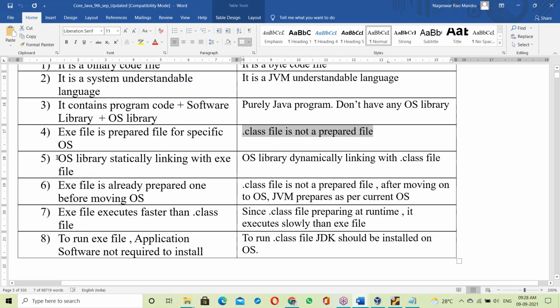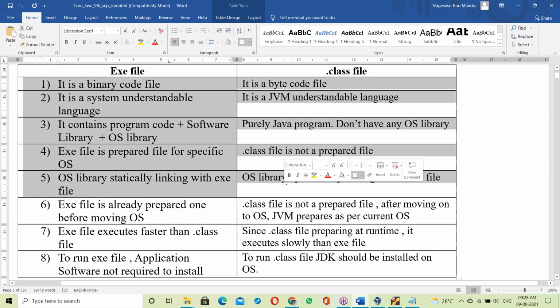Next, the OS library. The OS library is statically linked with the exe file, which means it is linked at the time of creation of the exe file itself. The OS library is dynamically linked with the dot class file. These are all points we already discussed. I'm just comparing them for easy understanding.